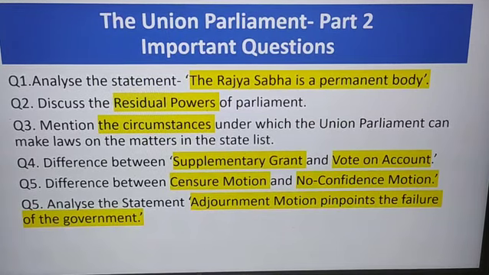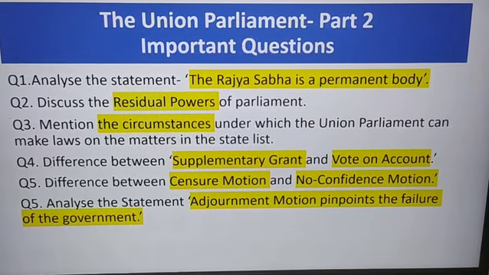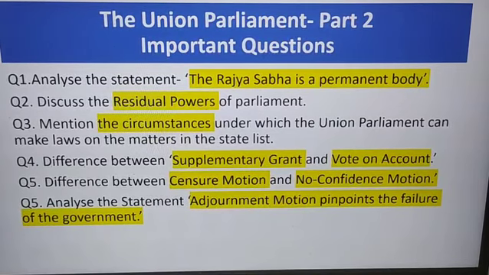If it is passed by the majority, the government must resign. Okay, so we can summarize and say censure motion criticizes the government while no confidence motion removes confidence from the government. So this is the difference.